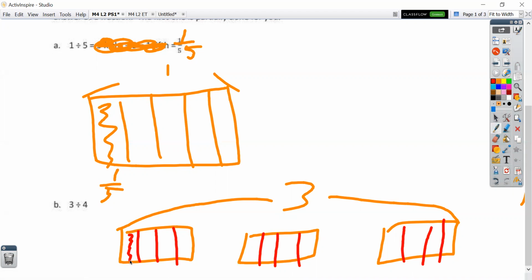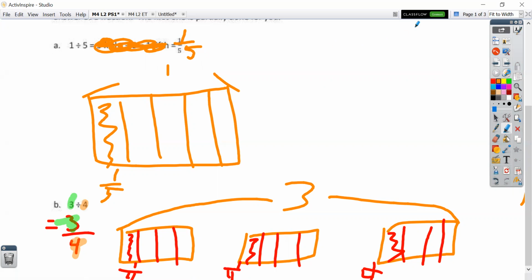So that's 1 mine, that one's mine, and that one is mine. So that's 1/4 plus 1/4 plus 1/4, which is actually equal to 3/4. Once again, we can see we're pulling these numbers from our division sentence and representing them in fractions, and we can go the other way as well.